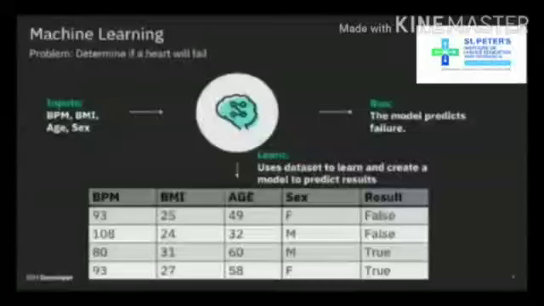The answer is yes. Let's say we are given data such as beats per minute, BMI, age, sex, and result, whether the heart has failed or not. With machine learning, given this data set, we are able to learn and create a model that given inputs will predict results. So what exactly is the difference between this and using statistical analysis to create an algorithm?